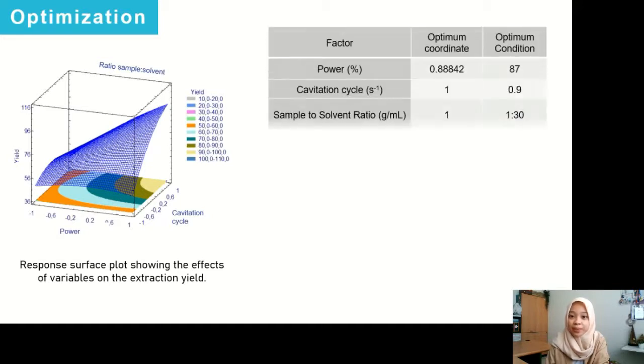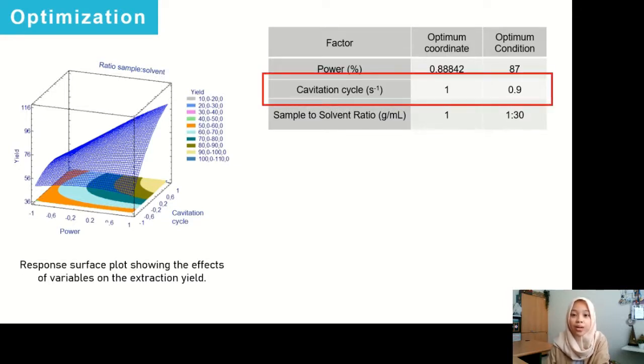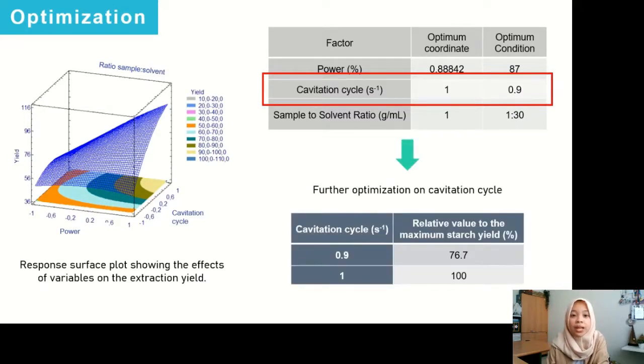The optimum conditions were power of 87%, maximum cavitation cycle of 0.9 per second, and maximum sample to solvent ratio of 1 to 30. As we can see, the cavitation cycle called for the highest level. However, to make sure whether this value fits or a higher level is needed, further optimization for cavitation cycle was performed. The results showed that the maximum cavitation cycle of 1 per second resulted in higher yield. Therefore, this level was chosen for the optimum extraction condition.